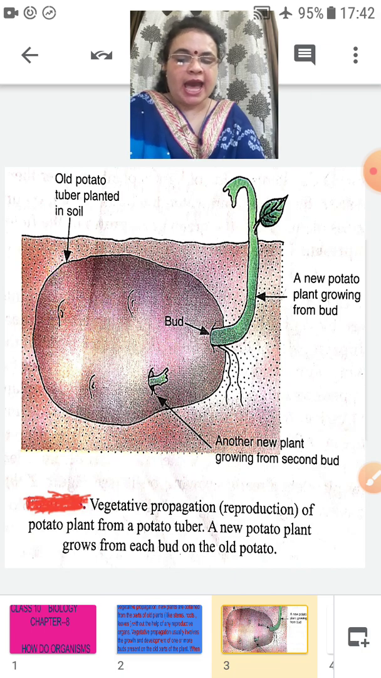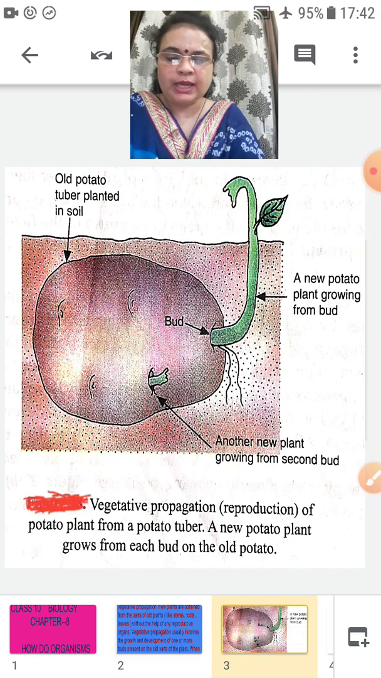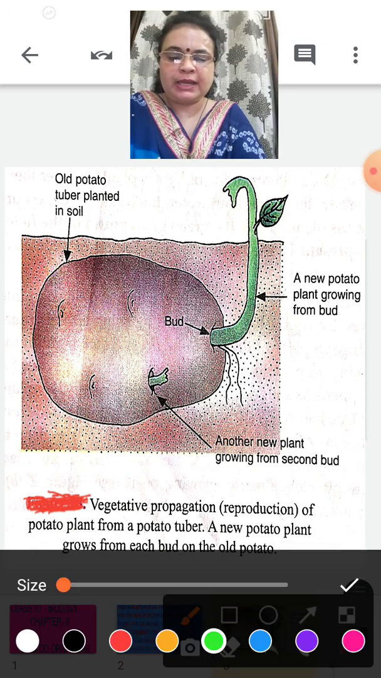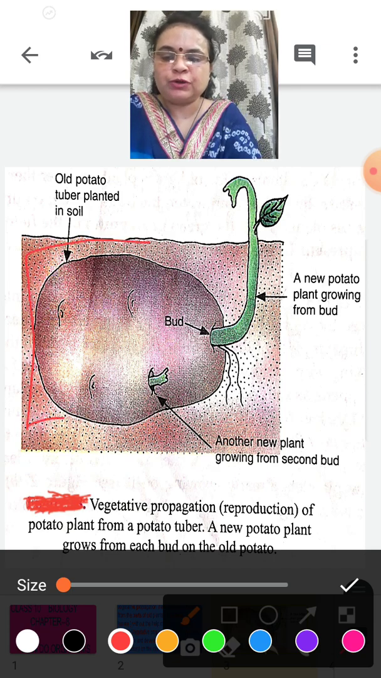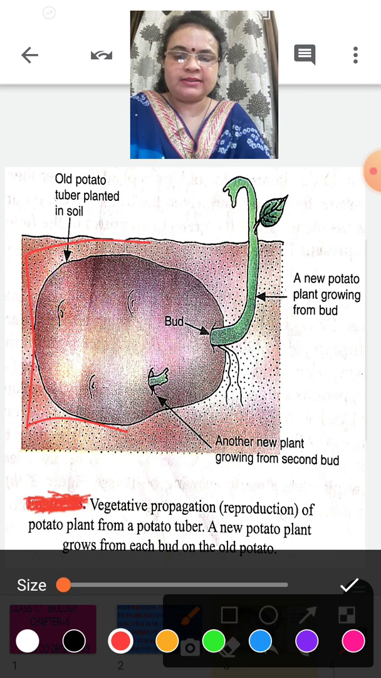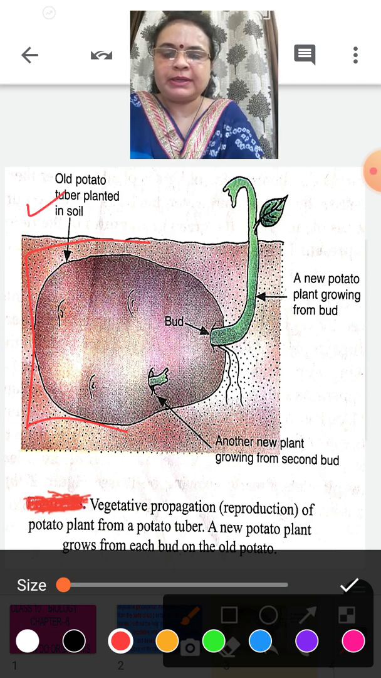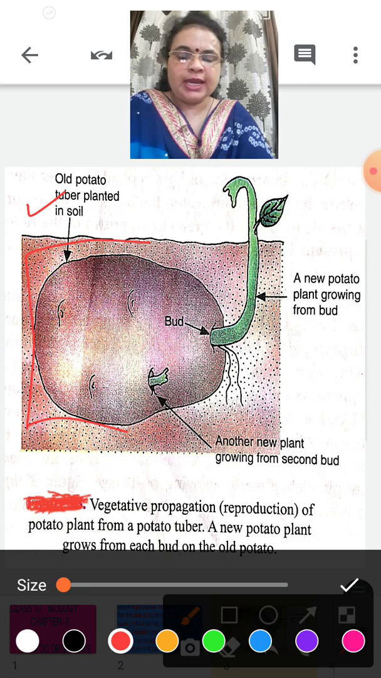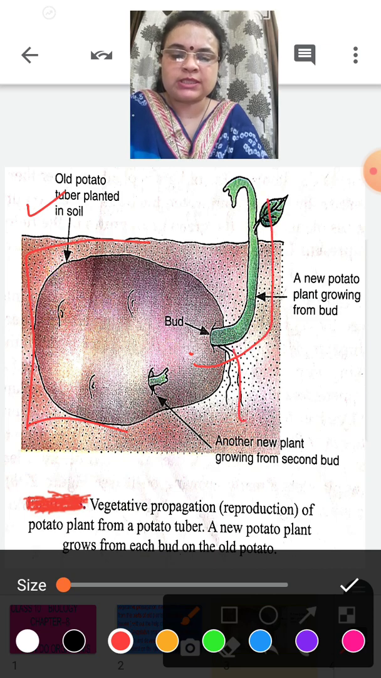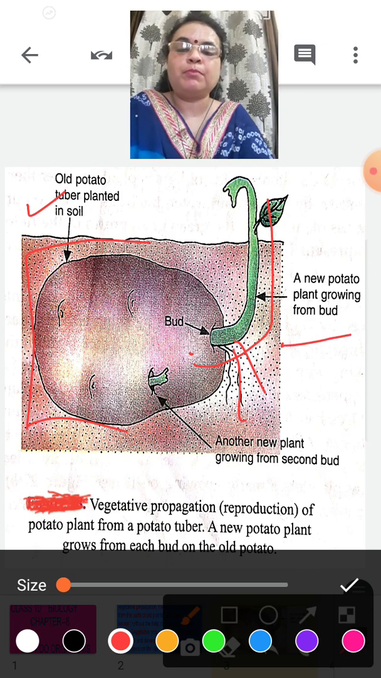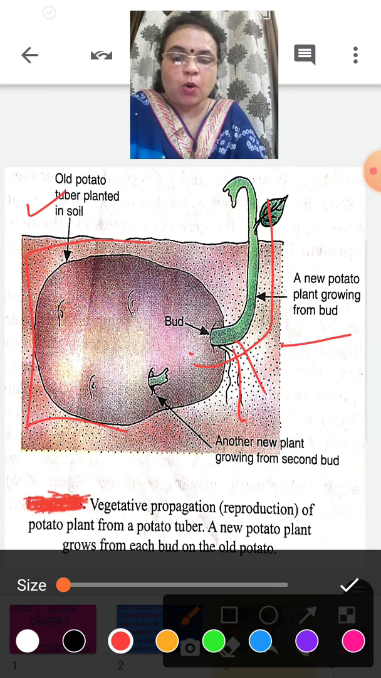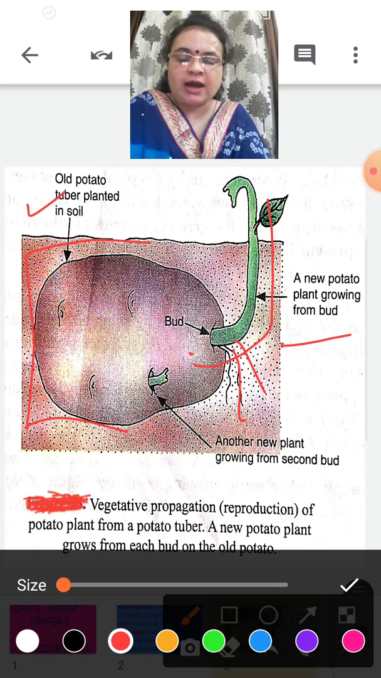Here you can see an example of potato. I will explain it clearly. You can see a fully mature potato present inside the soil. These are old potato tubers planted in soil. Here you can see some buds. You all know now what buds are. So buds with some roots are coming out. What is happening? A new potato plant is growing from the bud itself, from a vegetative part. So with an old part, new plants are obtained.